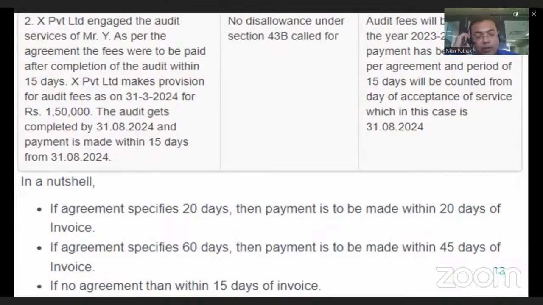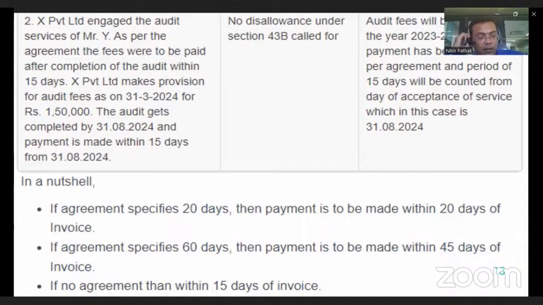In short, in this case the service was rendered on or before the specified period, and the provision is made on accrual basis on 31st March, and the date of acceptance is 31st August 24.